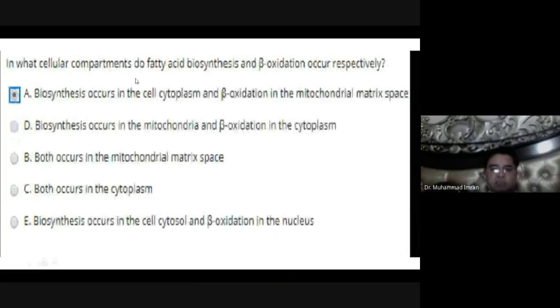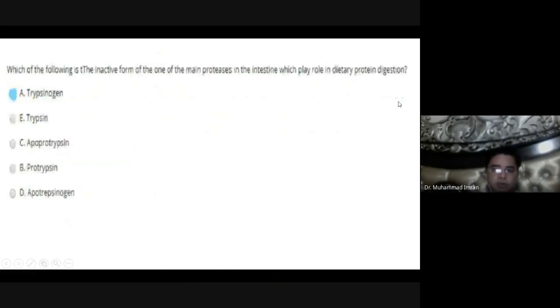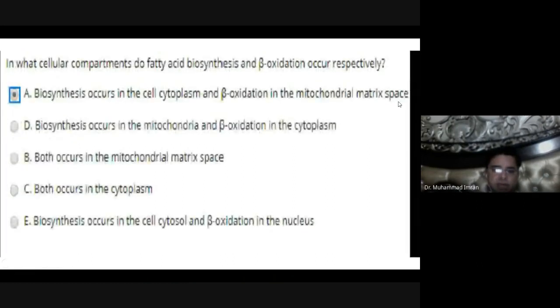In which cellular compartment do fatty acid biosynthesis and beta oxidation occur, respectively? Fatty acid biosynthesis always occurs in the cytoplasm. So it is a main concept, and beta oxidation always occurs in the mitochondrial matrix. Okay, mitochondrial matrix.